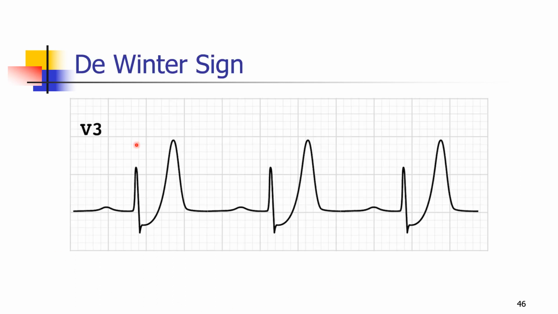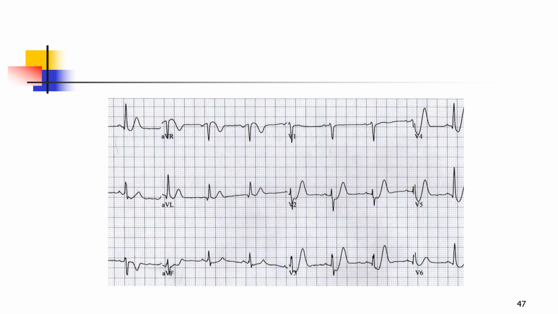So this ECG is peculiar. We call it the De Winter sign. What do we say whenever there is a total occlusion of an artery? We say ST elevation should be there. But here if you see, it starts as ST depression and then ST elevation, and tall T waves are merging with each other. So starting with ST depression and then going to ST elevation, and see this typical ECG, okay, from here to here. This is called the De Winter ECG. This should be treated as acute ST elevation myocardial infarction.